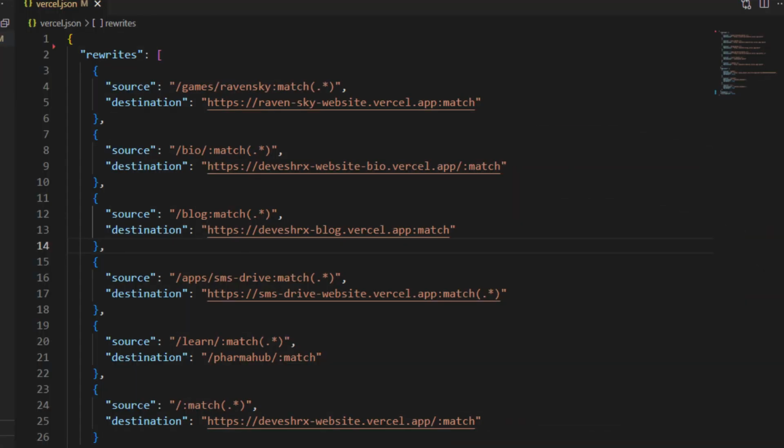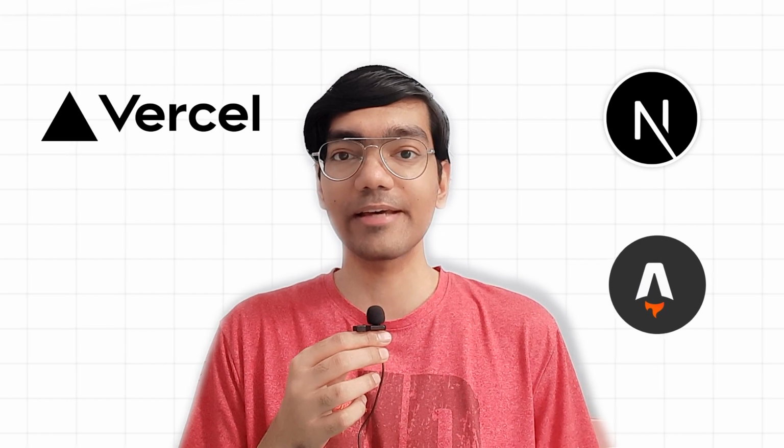Inside this file, I mention all my URL rewrite rules so that whenever this root project receives any HTTP request from a user, the rewrite rule will tell the Vercel server where to send the request and the location of the destination. This is just the basics, but with the URL rewrite feature, you can do much more complicated URL manipulation for more complex projects.